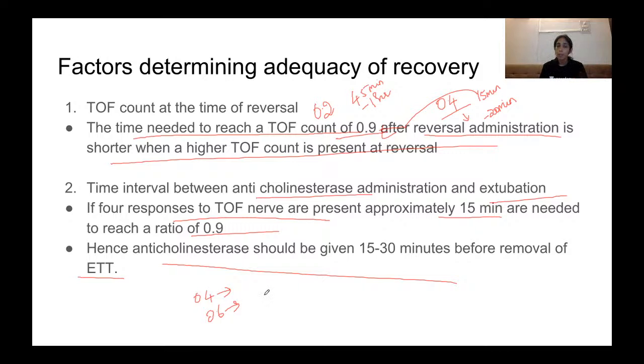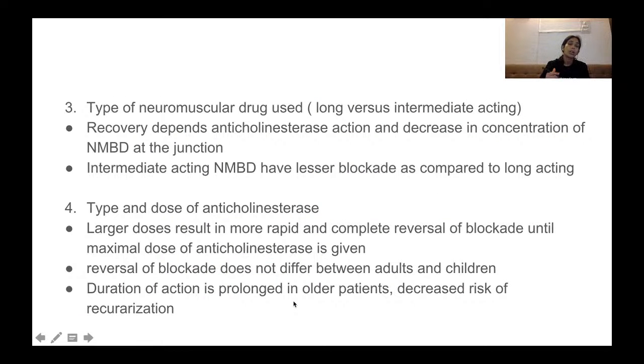So a TOF ratio of 0.9, studies have shown, is when your pharyngeal, diaphragm and esophageal muscle recovery is nearly 95%. But still residual paralysis has been seen even with a TOF ratio of 0.9. Now, the type of neuromuscular drug used during the surgery, long versus intermediate acting drug.